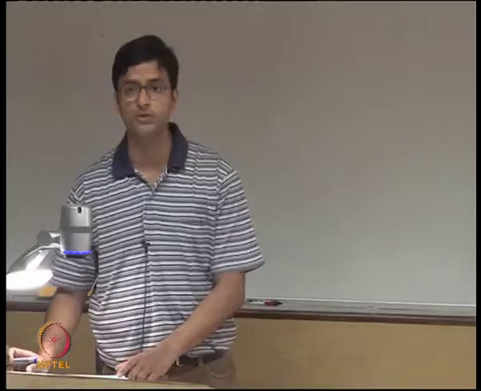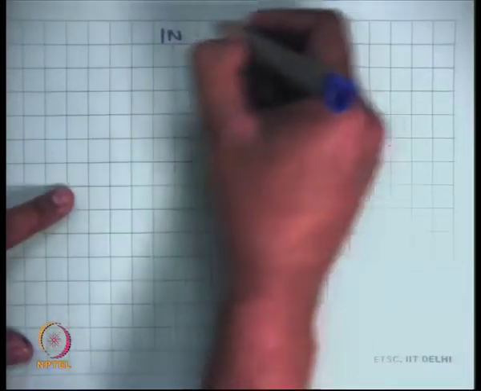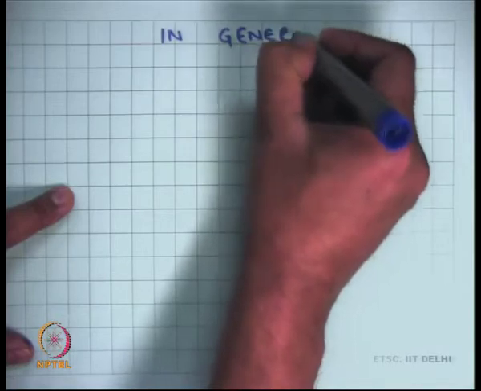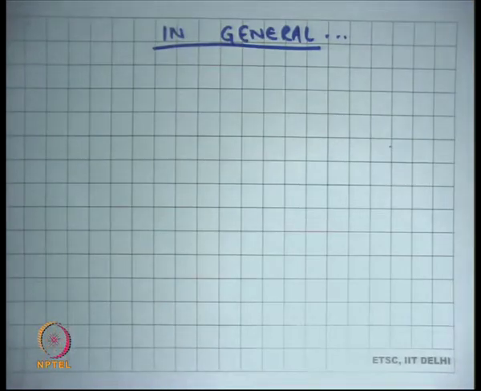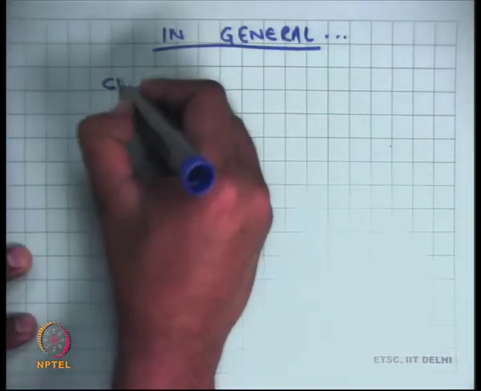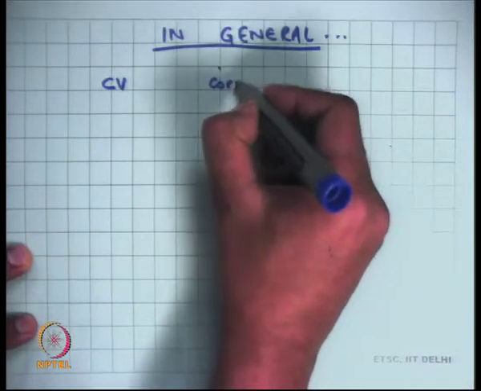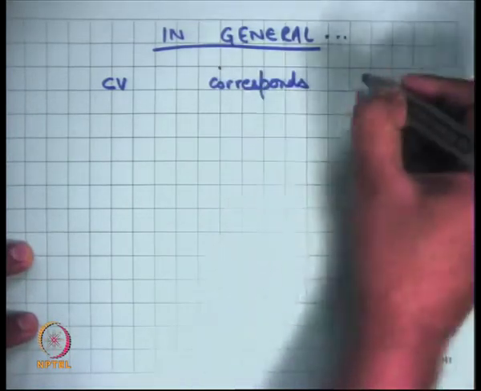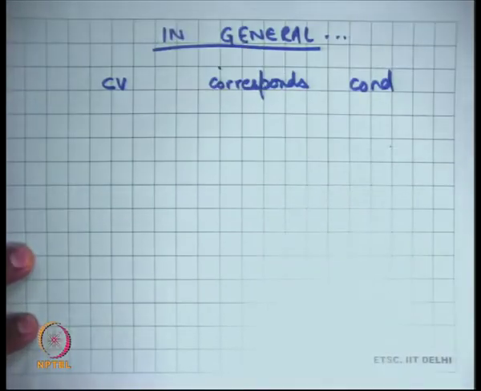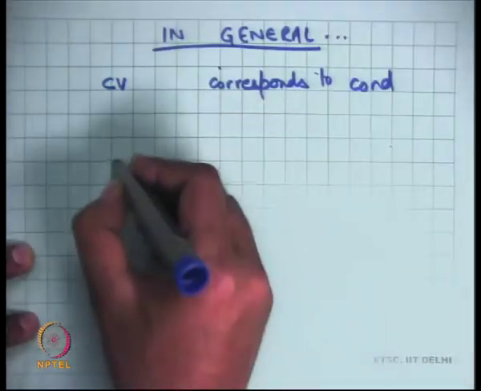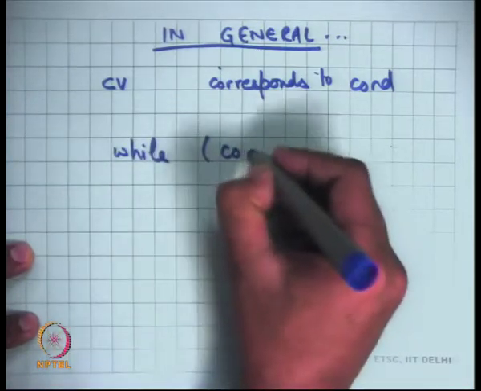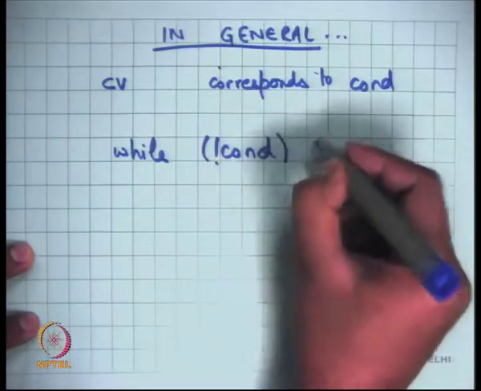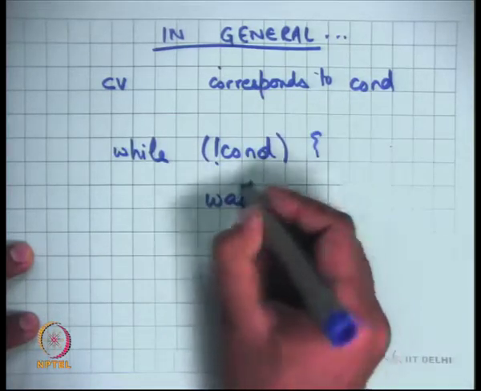So this is a very common pattern. Let's understand how a condition variable is used in general. I have taken a producer-consumer example to illustrate how condition variables are used. But in general, a condition variable CV corresponds to some condition, let's say cond. You would typically want to check the condition in some kind of a loop. So while not cond, you will wait on CV.